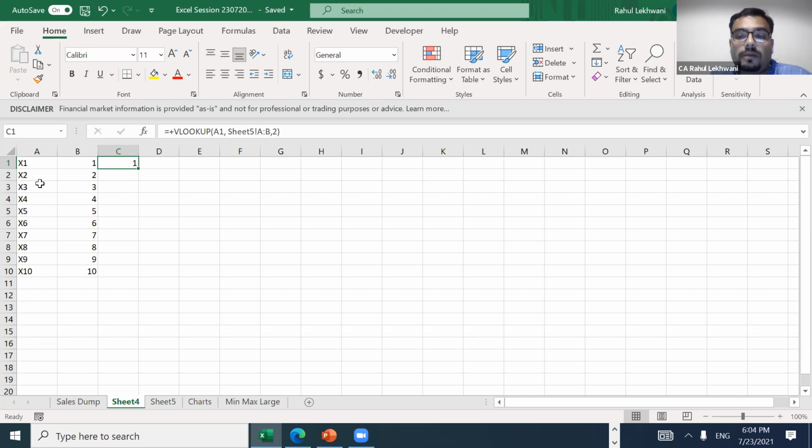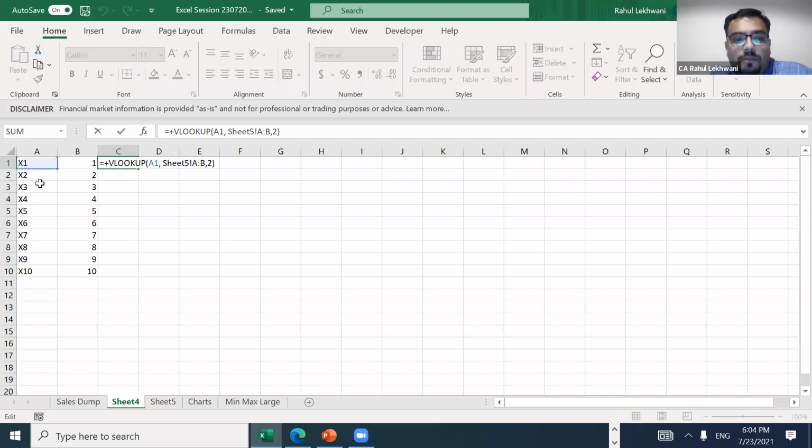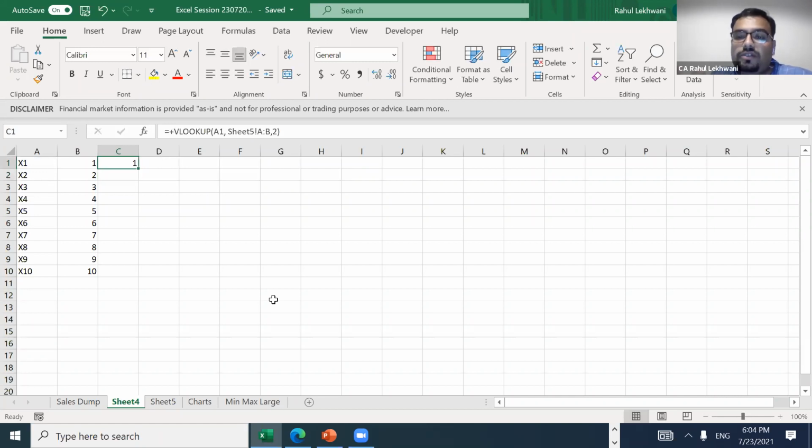But when we talk about VLOOKUP and SUMIF, we have a range which can be seen from where it is coming. So I have just put a simple formula of VLOOKUP. I have selected A1, then a comma, then sheet 5, A to B, and 2 is my column. Most people use it through the tabs that come in from the upper part, but I suggest you use it directly. It is very simple. Once or twice you might have some issue, but use it directly. It saves a lot of time.